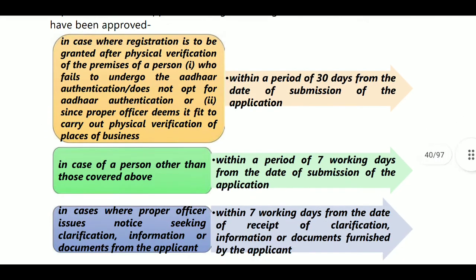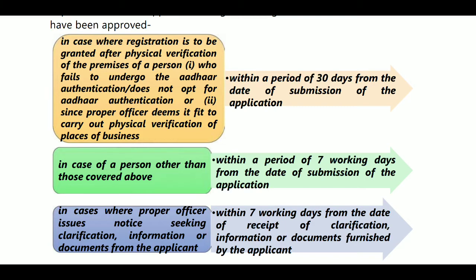In a case where registration is to be granted after physical verification of the premises of a person who failed to undergo Aadhaar authentication or did not opt for it, or since the proper officer deems it fit to carry out physical verification of the principal place of business, then within a period of 30 days from the date of submission of the application, if the proper officer has not verified, it will be treated as deemed approval. Next, in the case of a person covered above, if within a period of 7 working days from the date of submission of the application there is no intimation from the government, it will be treated as all information provided was correct and deemed approval.